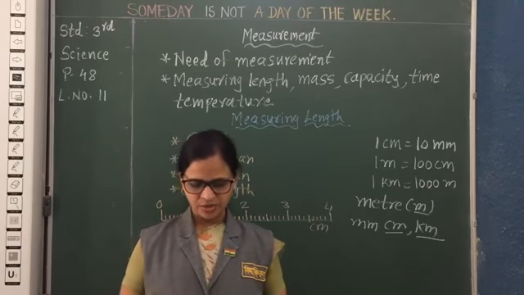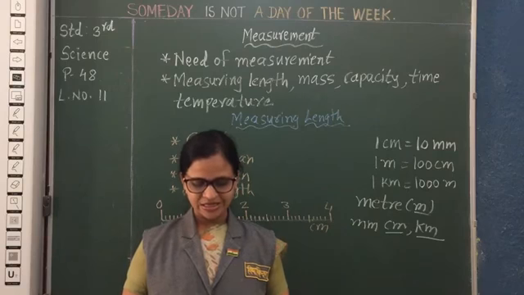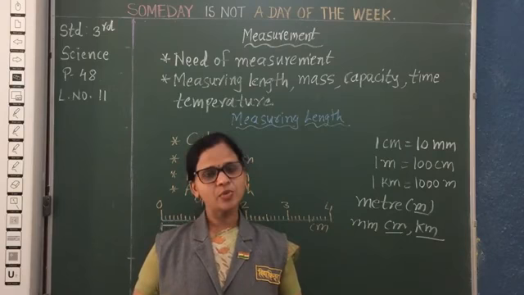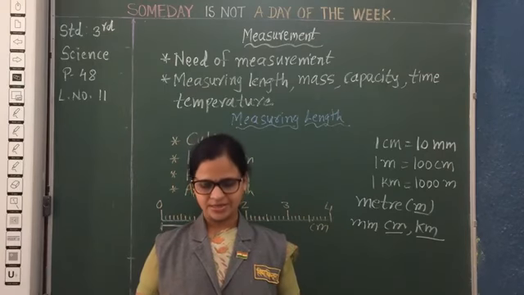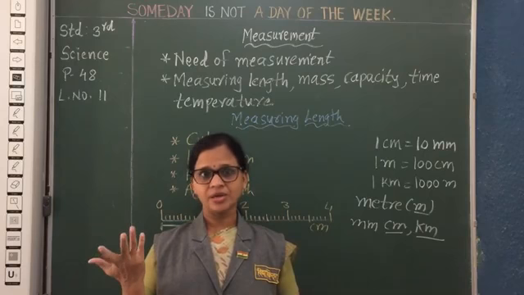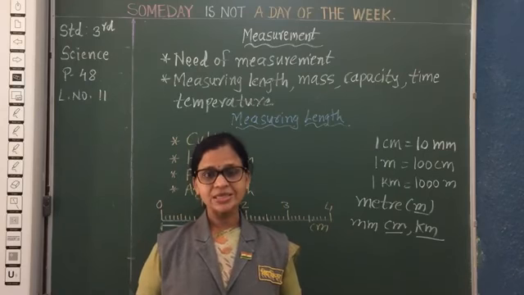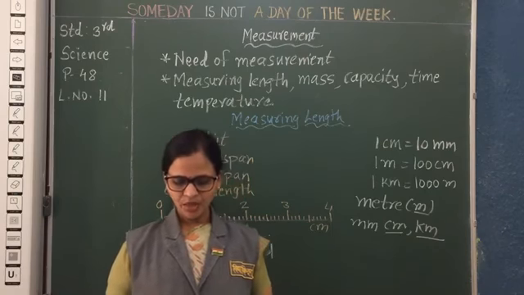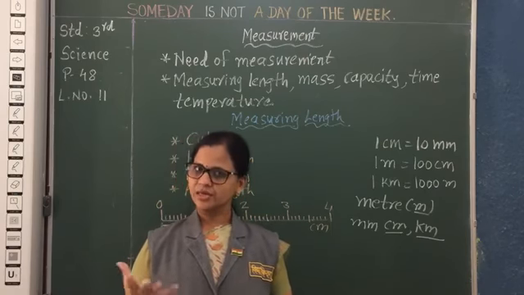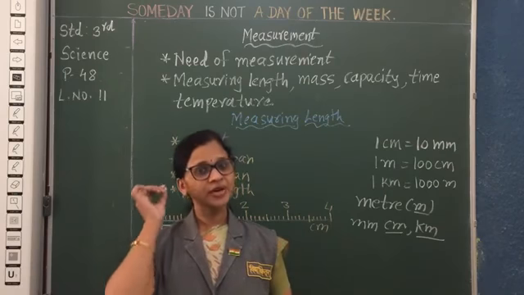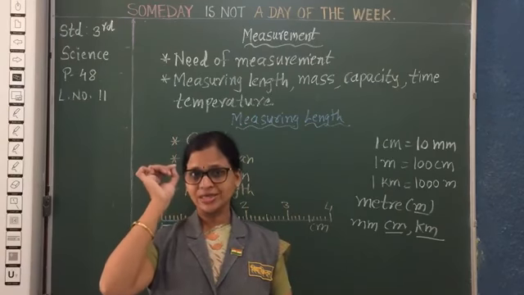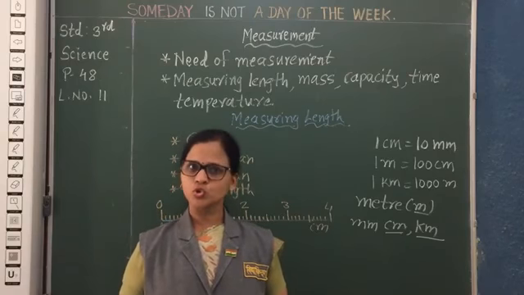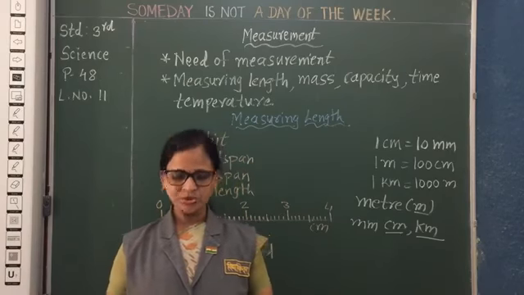Now see here, on page number 90 it is given: which of the following things can be measured easily? Milk in a bottle, can we measure? Yes. Then air around you, we can't measure the air. Water in a sea? No. Then height of your table? Yes, definitely. Sugar in a bowl? Yes, we can measure it. Then width of a hair is too small, a hair is very tiny, can we measure it? No. Then length of a notebook, that you can definitely. So this is for today.